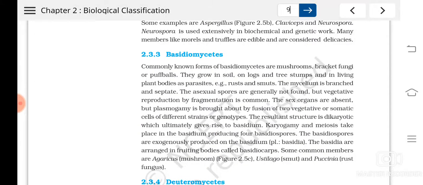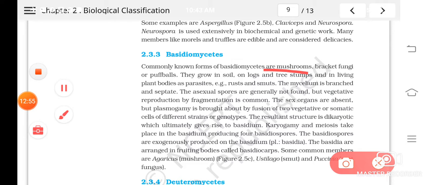The next group is what? Basidiomycetes. The very common group of fungus found in these basidiomycetes are mushrooms, isn't it? Bracket fungus, then puff balls, etc. And they can be seen as saprophytes or sometimes as parasites.